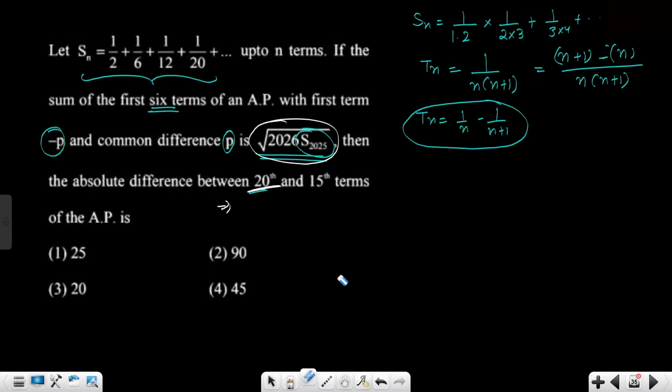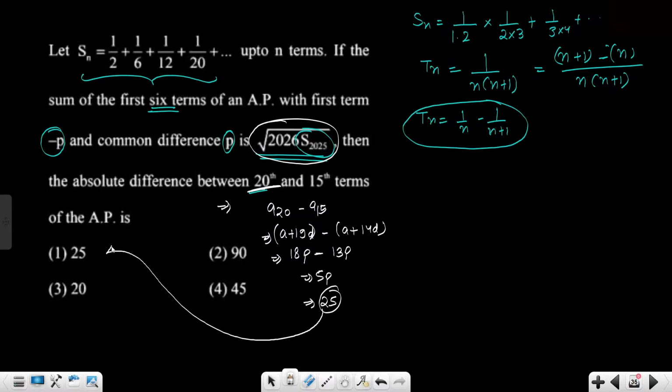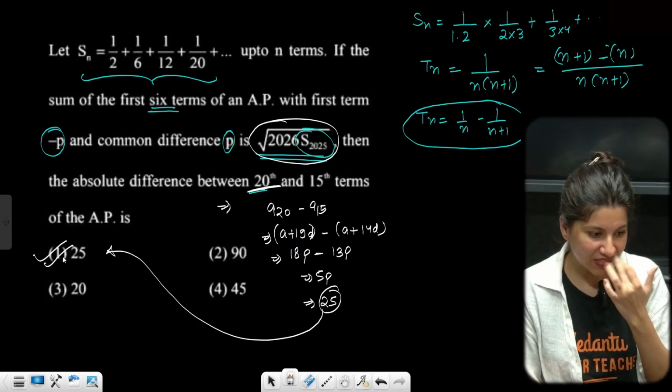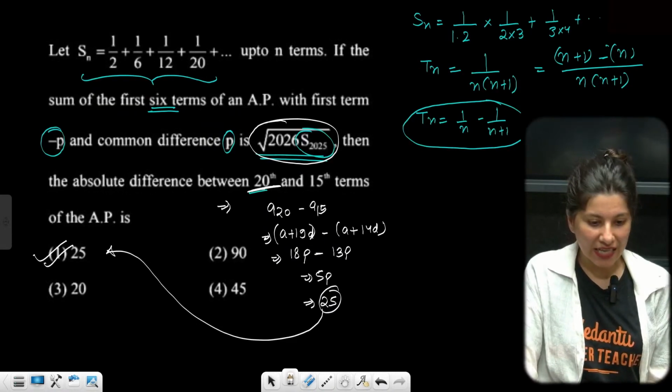I think I should do A20 minus A15, that is what they are looking for. A20 is A plus 19D, minus A15 which is A plus 14D, correct? Now it's fine. So A is minus P and D is P. So this is 18P minus 13P. So this is 5P. P is 5 already, so 25 is matching with option A. Can you see? Can you see everyone? Yes. So this was the second last question.